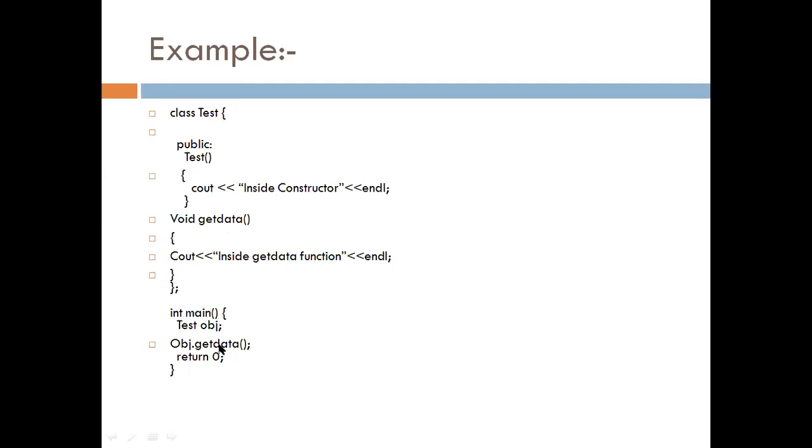Then when we call the getdata function, it calls this function, and here it displays this line, that is inside getdata function. The difference between this function and this function is that when we create an object of the class, it automatically calls the constructor. It means when we create this obj object, it automatically calls this constructor. But to call any member function, we need the object and then the dot operator to call that function.